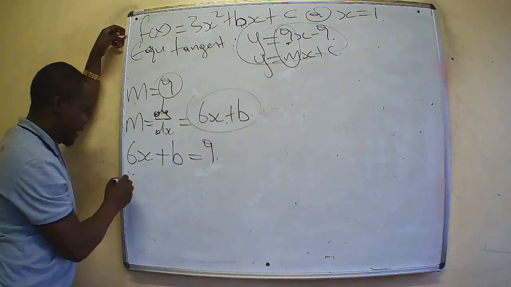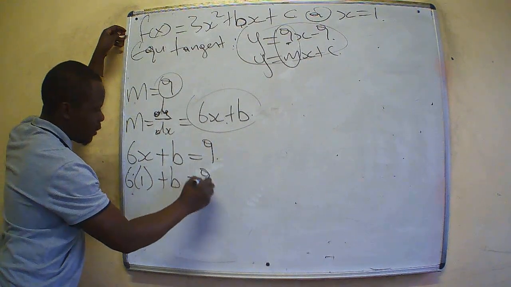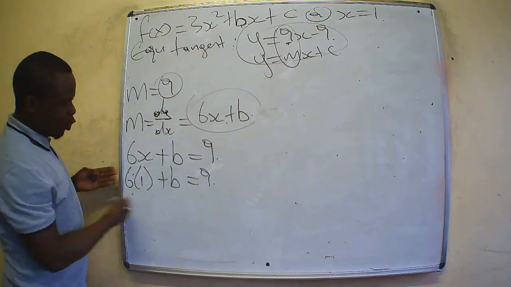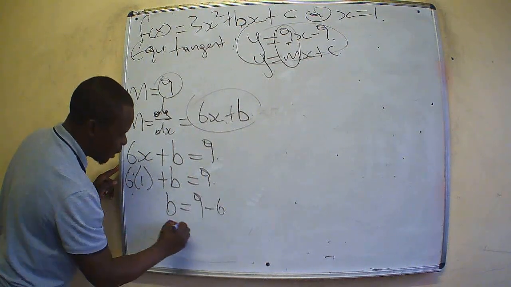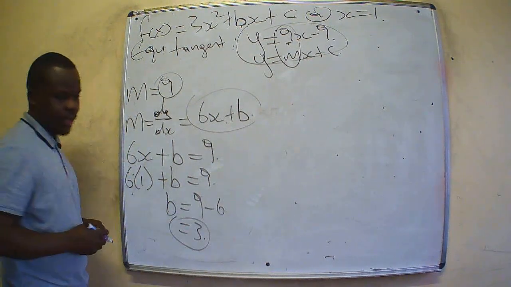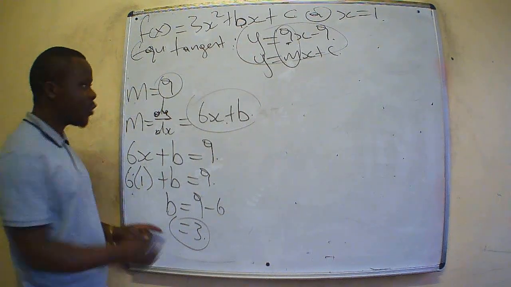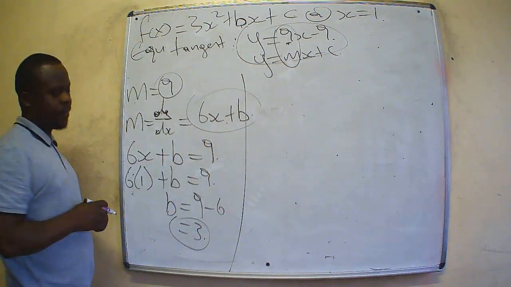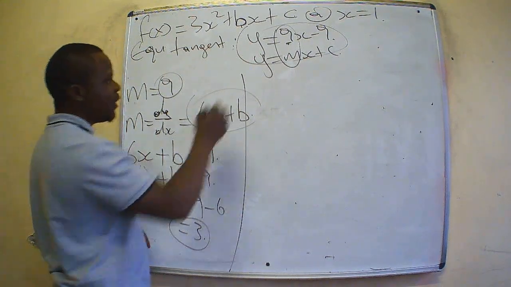Our x in this case is 1, so 6 plus b is equal to 9. Let us solve this. That means b is equal to 9 minus 6, which is equal to 3. So at this stage, now we know that b is equal to 3. Since b is 3, what do we do next?